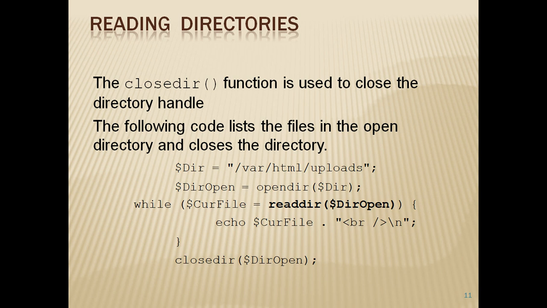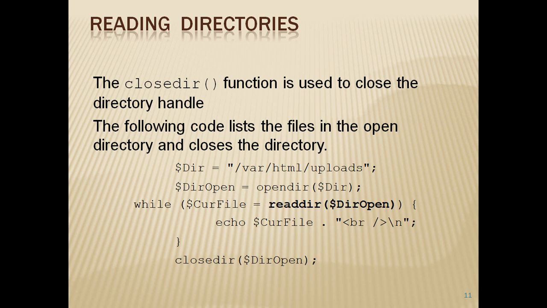Based on that, we have a few more functions. PHP includes a set of directory functions to deal with operations like listing directory contents, creating, opening, deleting, and specifying directories.